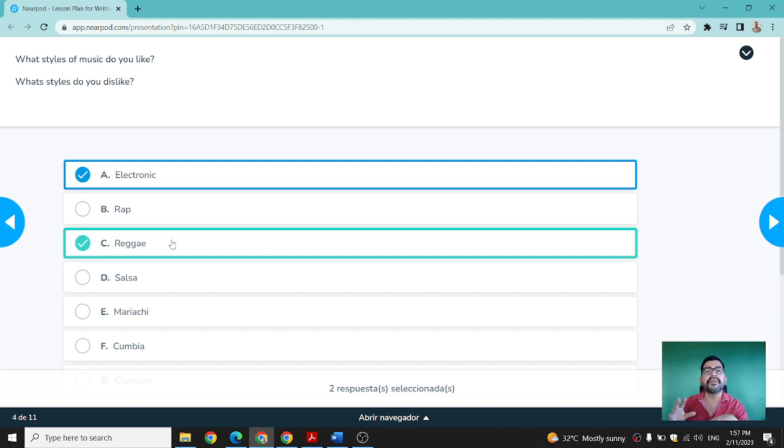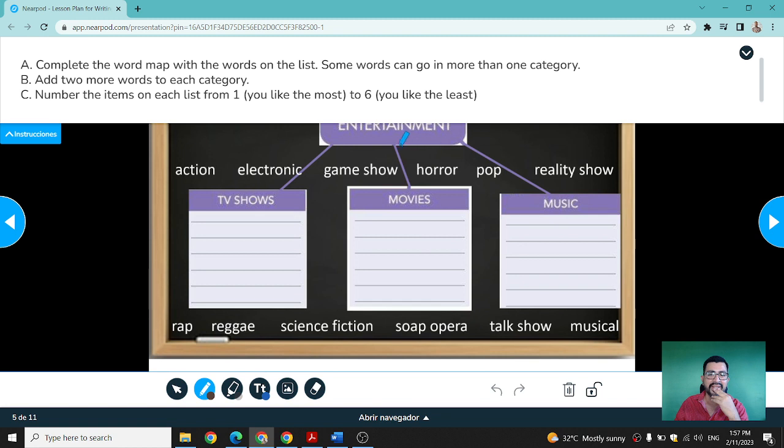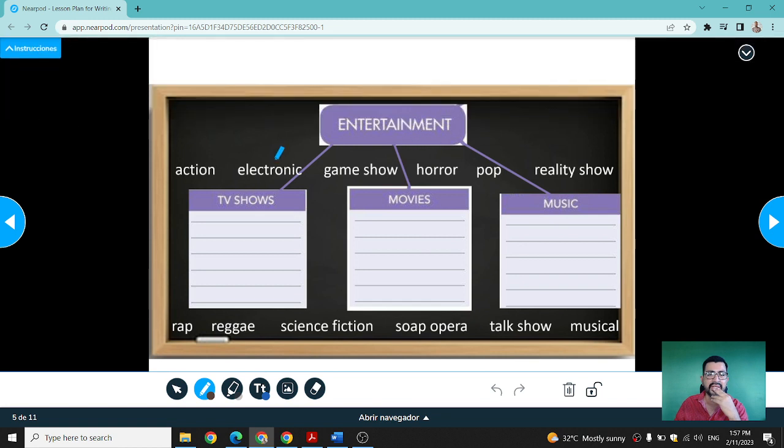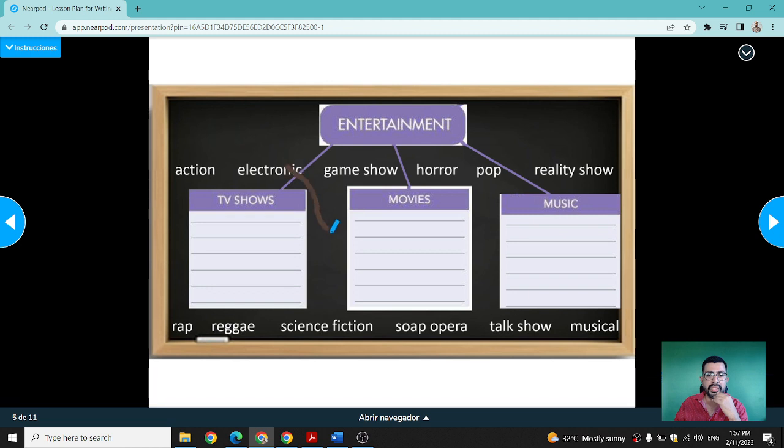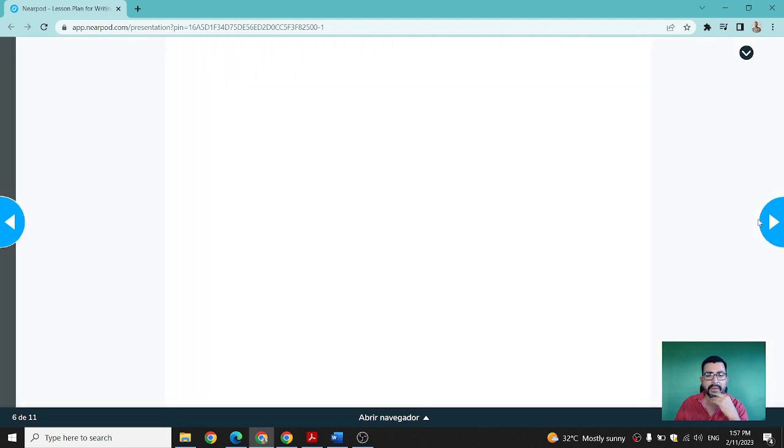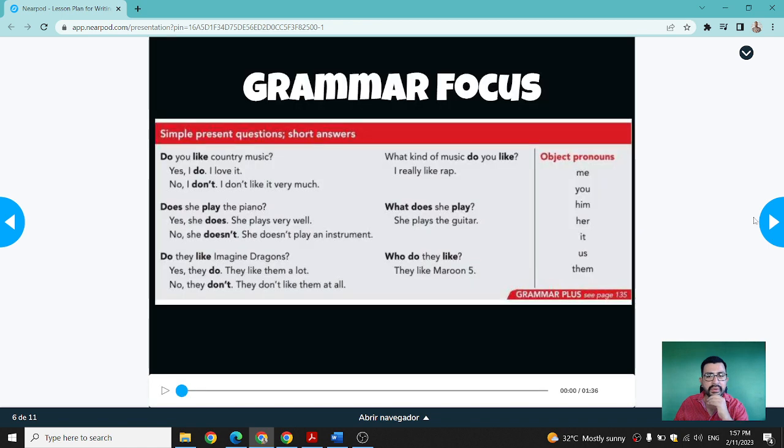In the class they have to select the styles of music, but the other students have to think if they like or dislike that style. So this is the second activity. They need to put it and select it in the right place. Now the grammar focus.